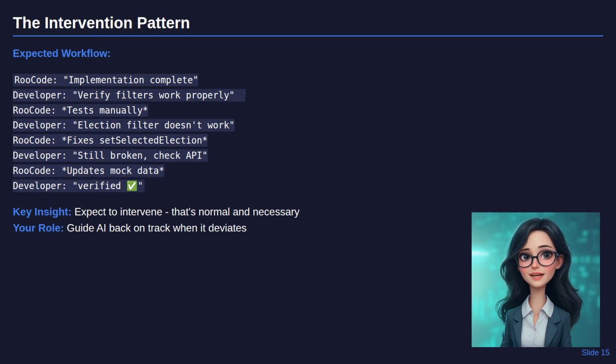This isn't a bug in the process. It's a feature. The systematic approach focuses AI on what it does best, mechanical implementation of detailed specifications, while keeping humans responsible for quality verification and architectural decisions. Your role is to guide AI back on track when it deviates from systematic practices. This is normal and necessary for professional development. Teams that skip human oversight end up with technical debt that costs far more than the time saved during initial